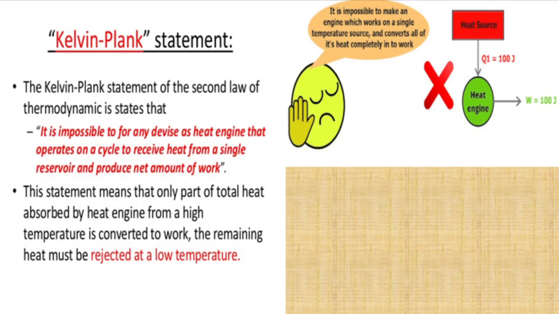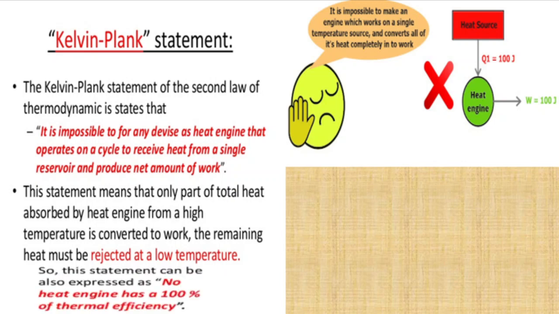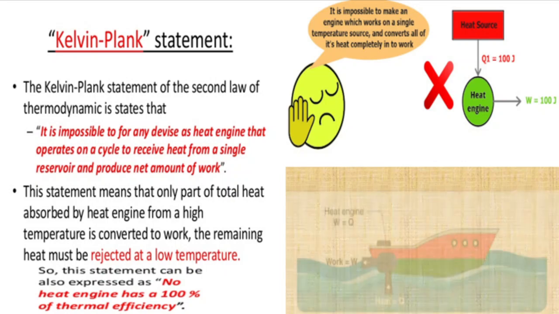So what is the Kelvin-Planck statement? It states that it is impossible for any device such as a heat engine that operates on a cycle to receive heat from a single reservoir and produce a net amount of work. So in simple words we can say no heat engine has 100% thermal efficiency. This is the simplest form of the Kelvin-Planck statement of the second law of thermodynamics.